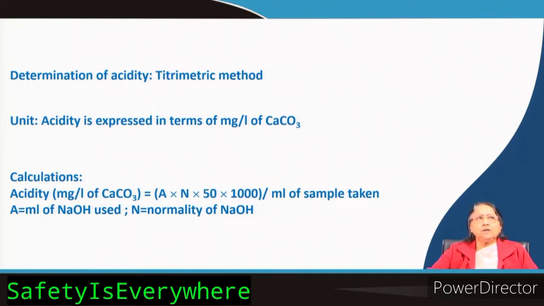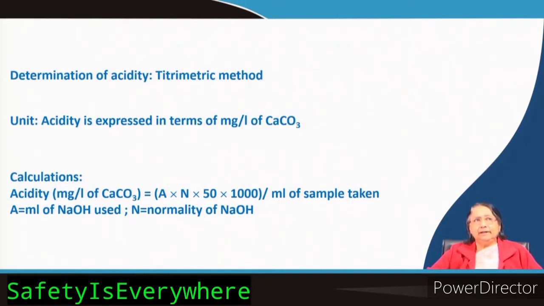Now, you throw away the sample and take another lot of sample in the conical flask, and this time you add phenolphthalein indicator. You know that phenolphthalein is colorless in acid and pink in alkali. So, you have added phenolphthalein to the acidic solution, and you will see it is colorless. Then you start your titration, adding standard sodium hydroxide solution from the burette.